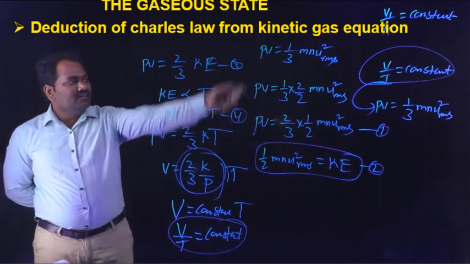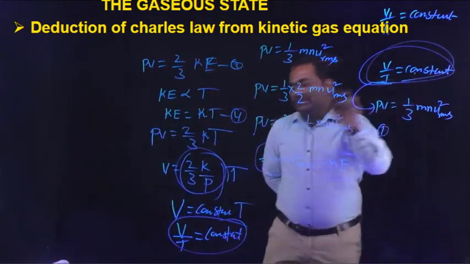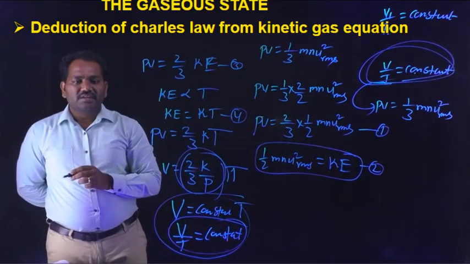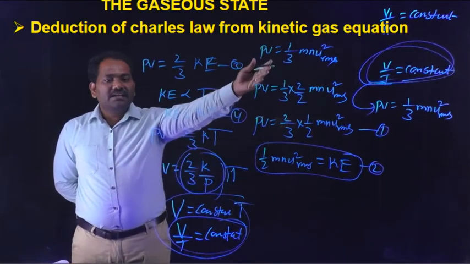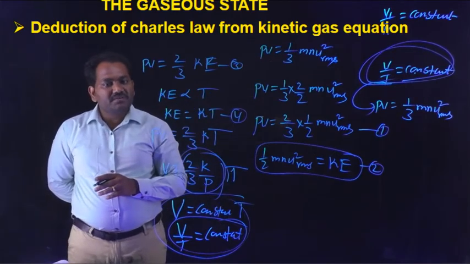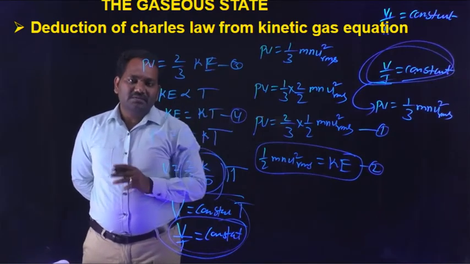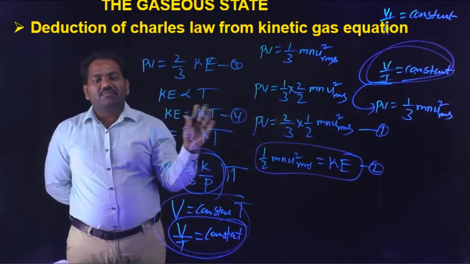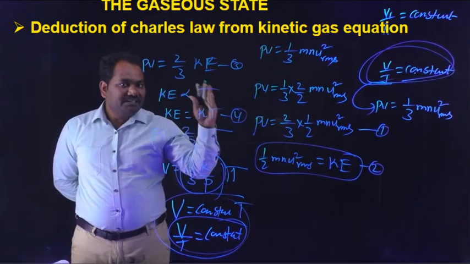This is the Charles equation. We can prove V by T is equal to constant from the kinetic gas equation, PV is equal to 1 by 3 mn u square RMS. This is about the deduction of Charles' law from the kinetic gas equation.